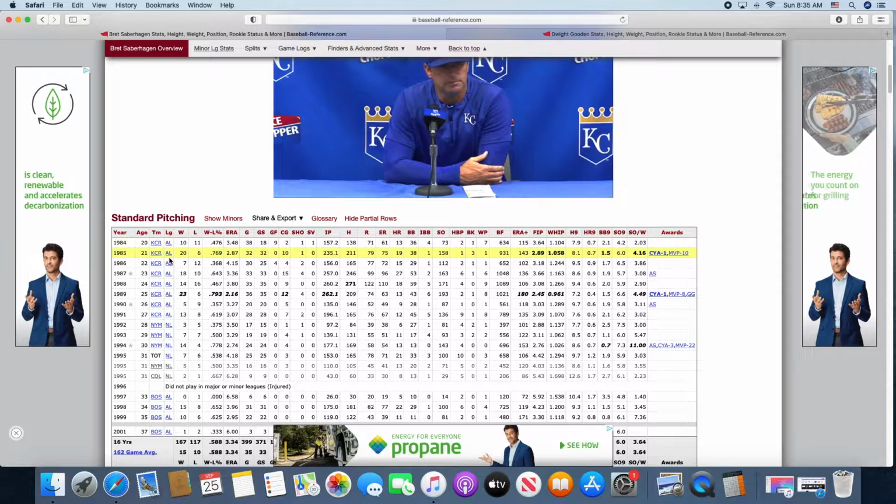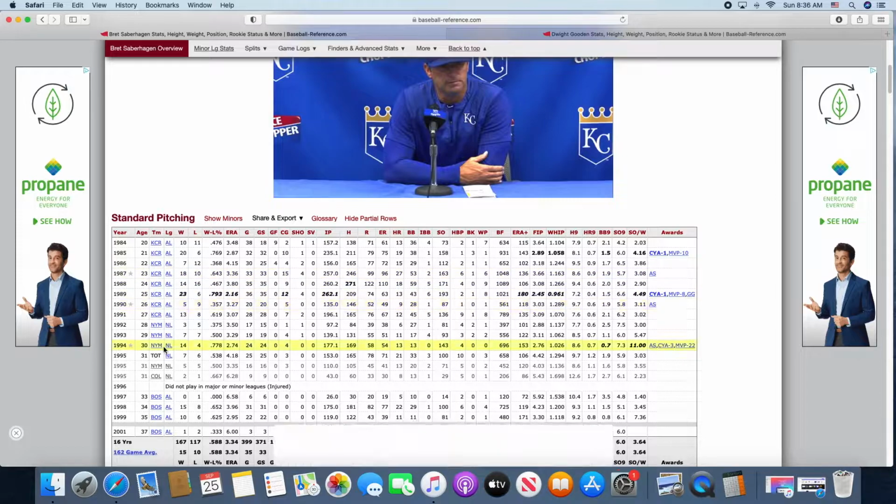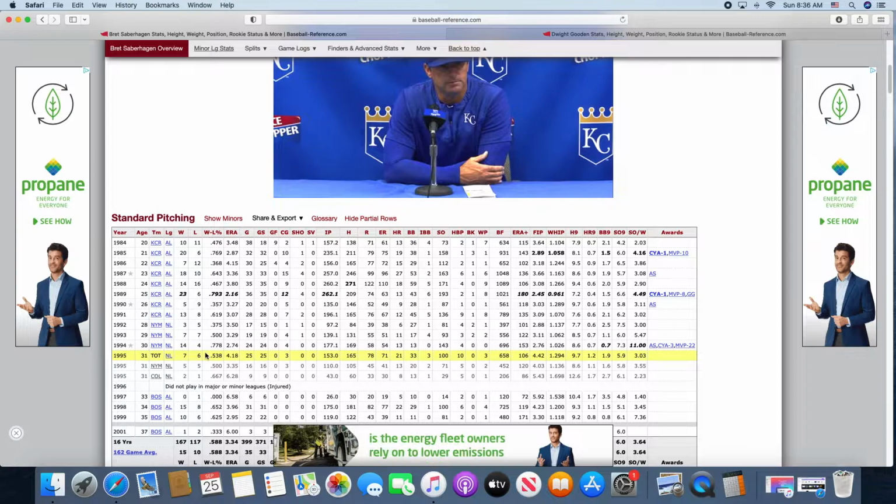And while Doc Gooden had his 4 All-Stars in his first 5 years, Bret Saberhagen made an All-Star team when he was 23, 26, and 30. And he had a better career ERA and 2 Cy Youngs. I think it's a very slight nod, but I'm going to just give a slight nod to Bret Saberhagen.